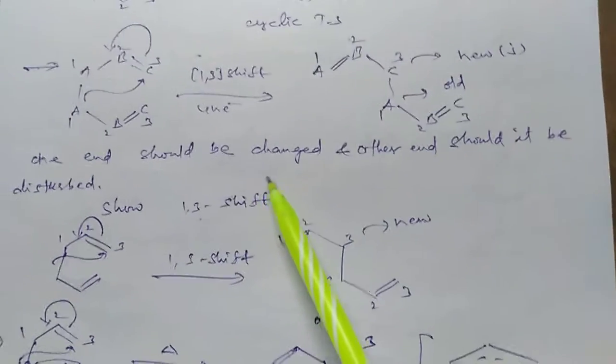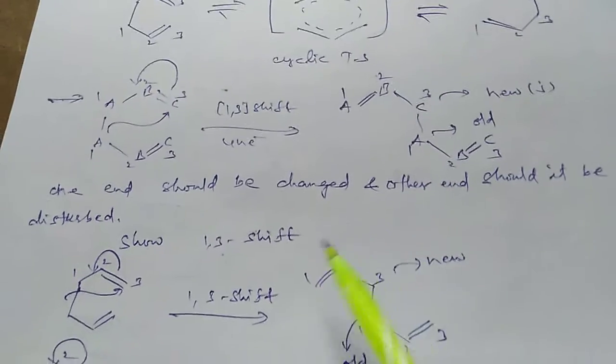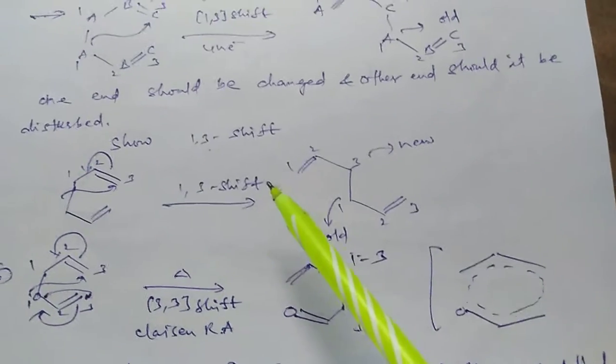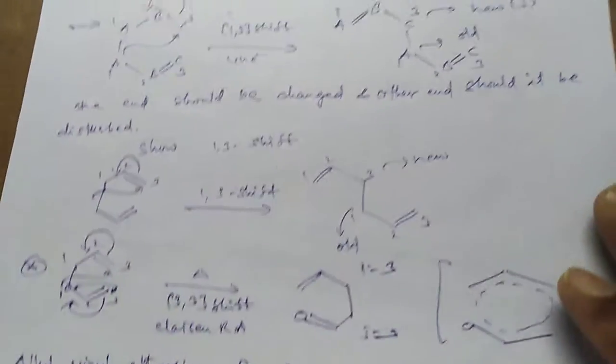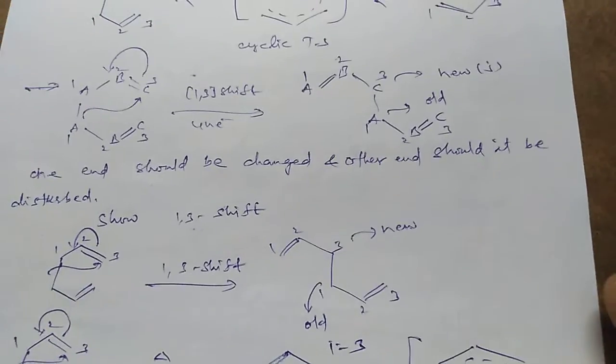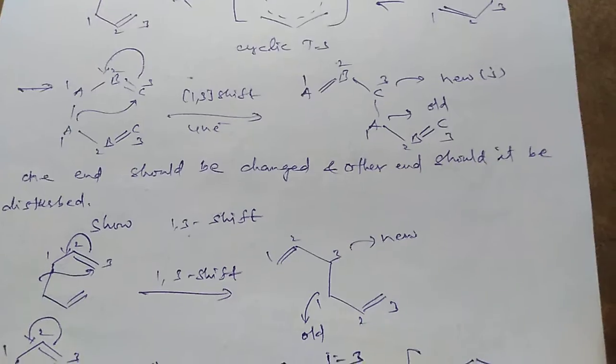One end should be changed and the other end should be disturbed. So this is regarding the 1,3 shift and 3,3 shift. So this is about the ij shift or ij rearrangement. Thank you.